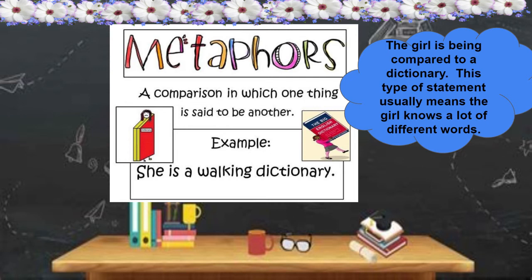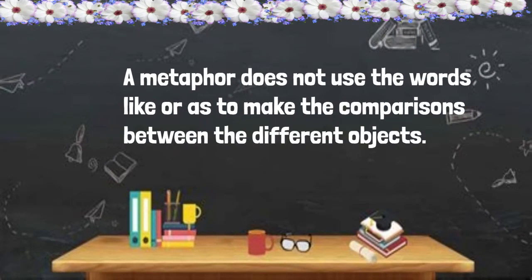Now, someone cannot actually be a dictionary. In this statement, the girl is being compared to a dictionary. This type of statement usually means the girl knows a lot of different words. And keep in mind that a metaphor does not use the words like or as to make the comparisons between the different objects.